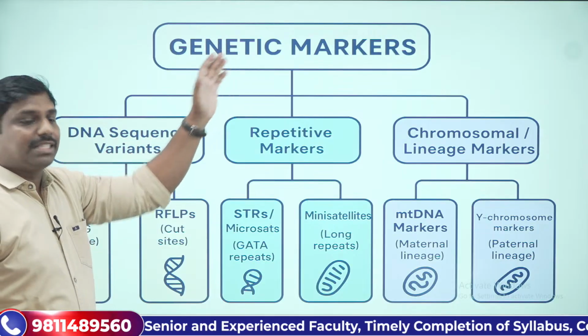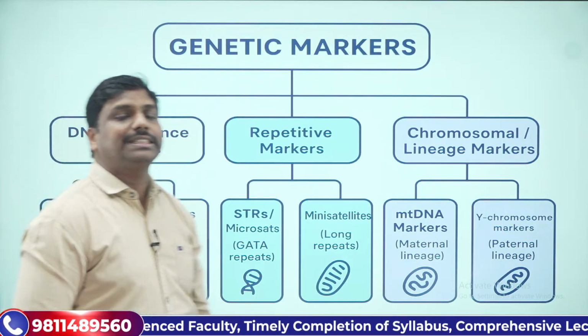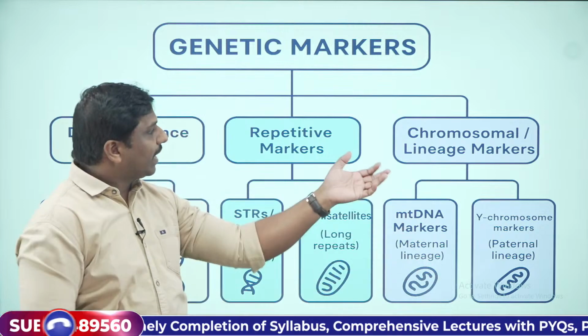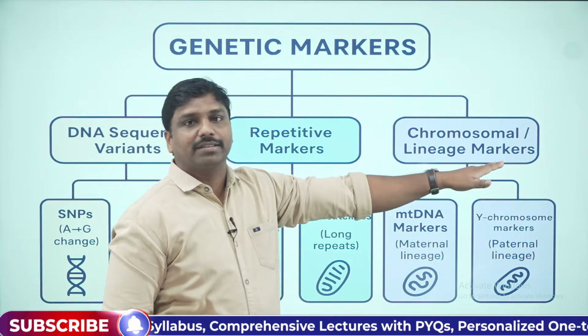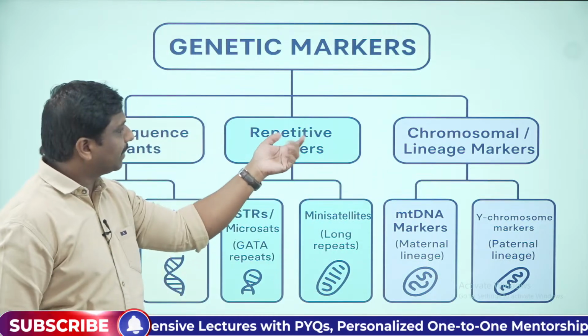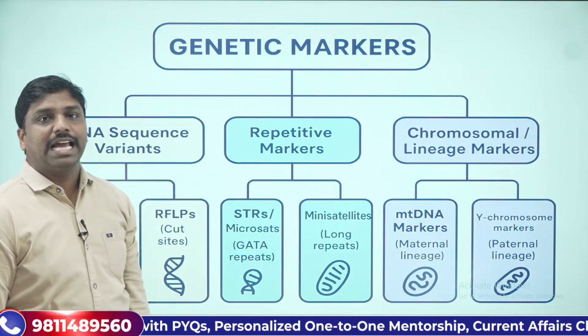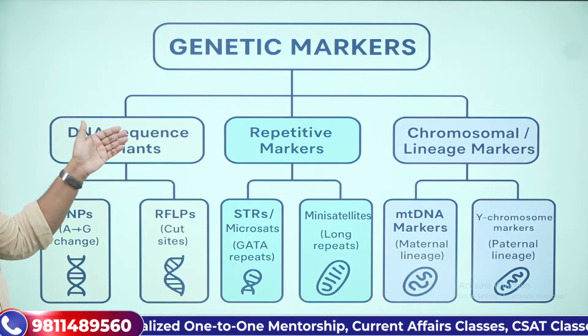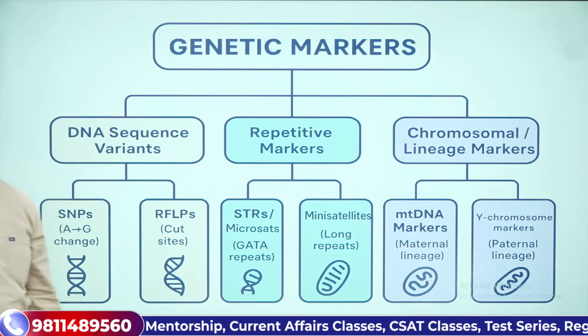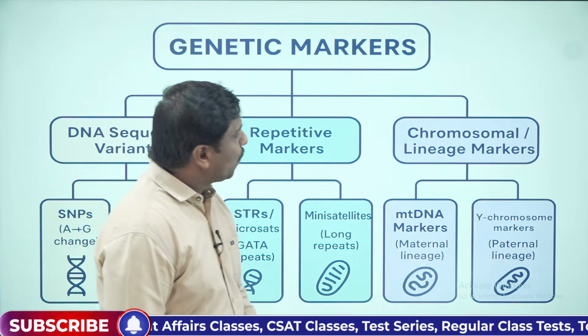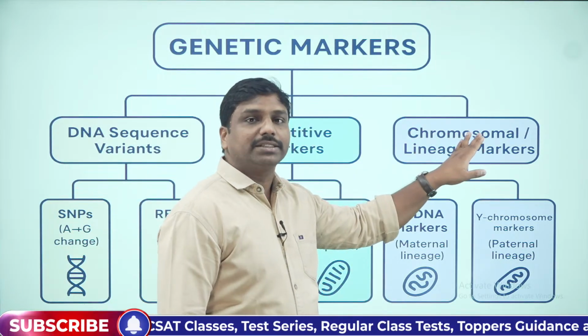Genetic markers can be systematically classified into 3 types. One is chromosomal markers, another is repetitive markers, and the next one is DNA sequence variants. So what are these chromosomal markers?